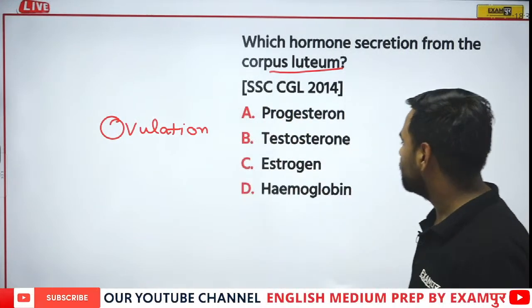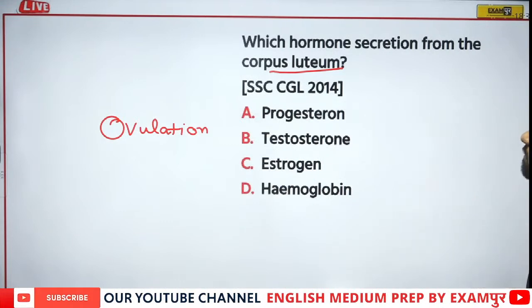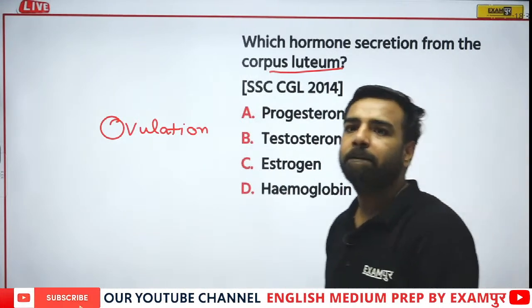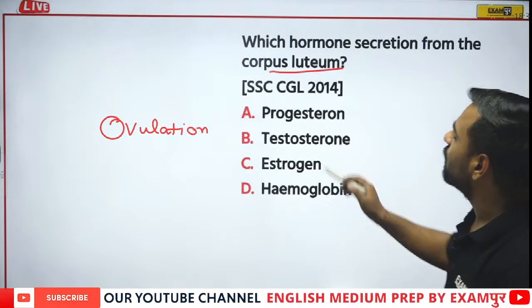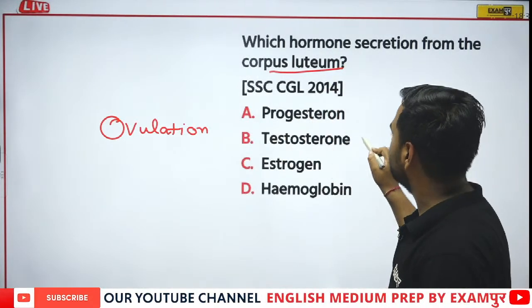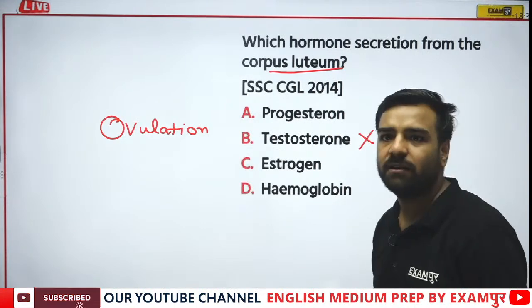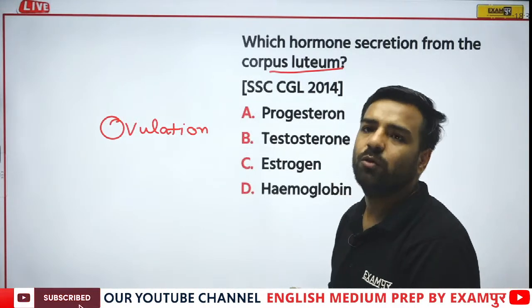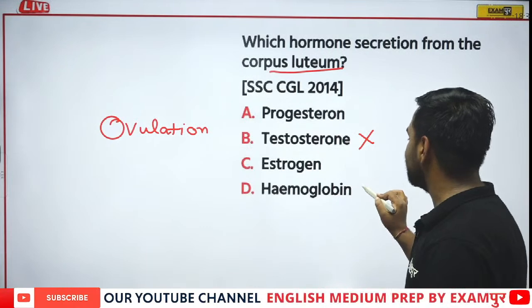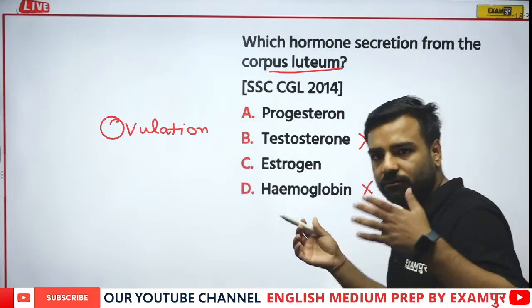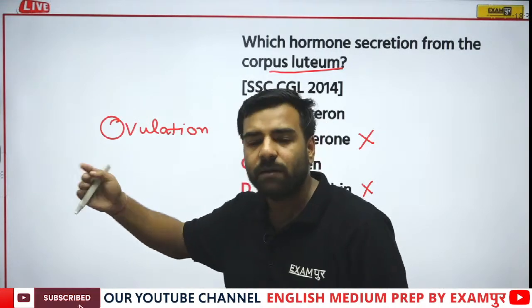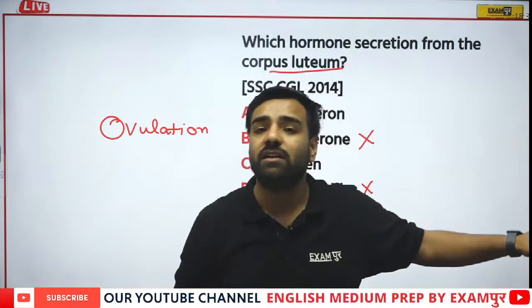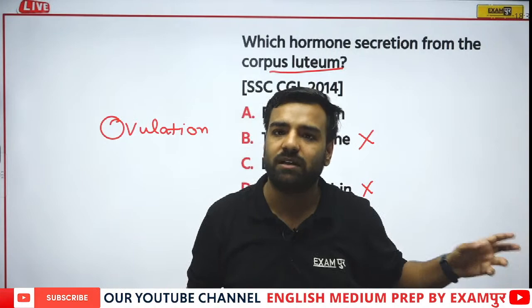HR is with D, that is hemoglobin. No HR, it's not hemoglobin actually. Sudesh is with C, estrogen. See, it's very obvious. We are talking about the female reproductive system, so that means testosterone is eliminated. If I talk about hemoglobin, HR, hemoglobin is part of our blood, where we can take the example of RBCs. You remember in RBCs the nucleus was not there, that is, nucleus was absent. Why?